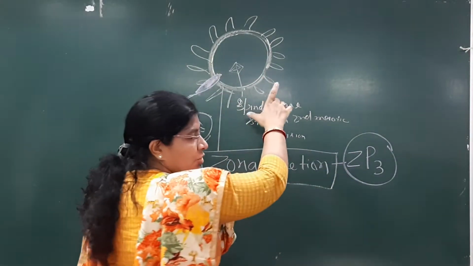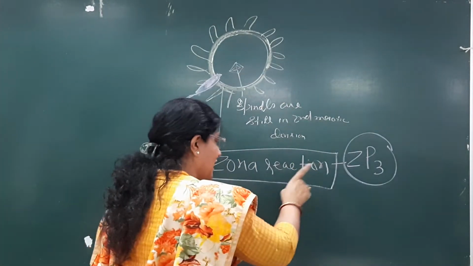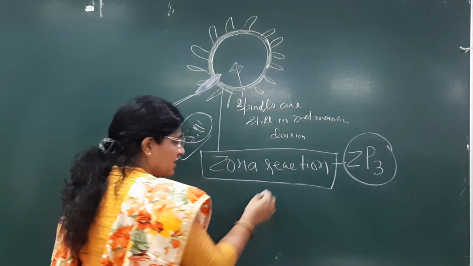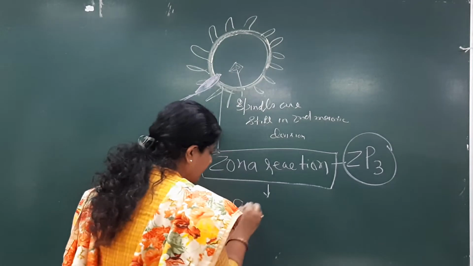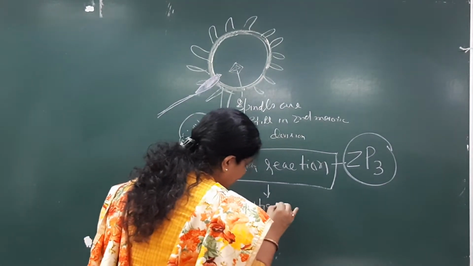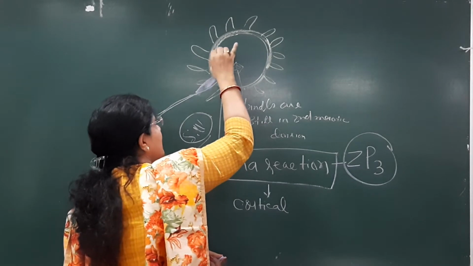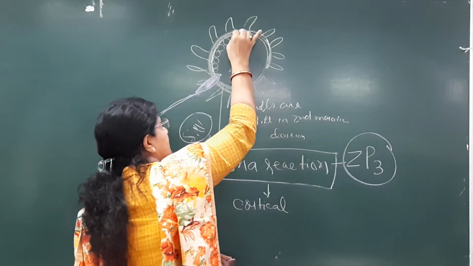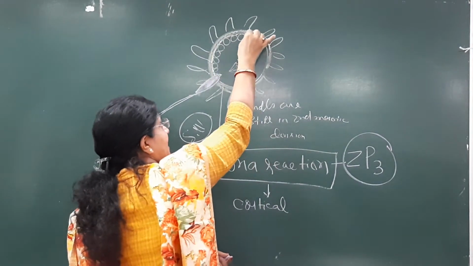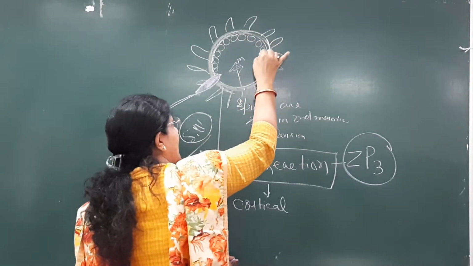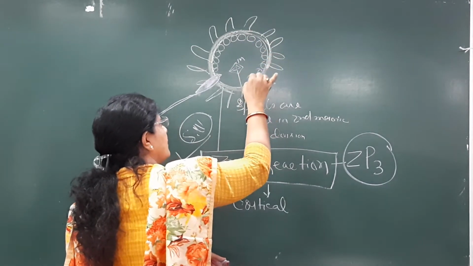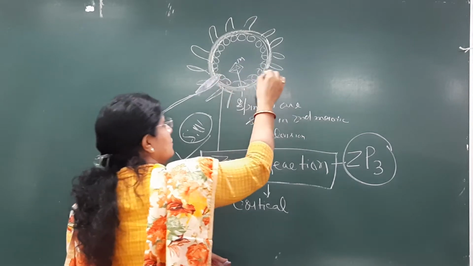So to break the 3 barriers, ZP3 will be used. So that will be the zona reaction. So what will happen? The cortical granules, the oocyte has cortical granules. This is the medulla, this is the cortex. So at the cortex it has granules that are known as cortical granules.